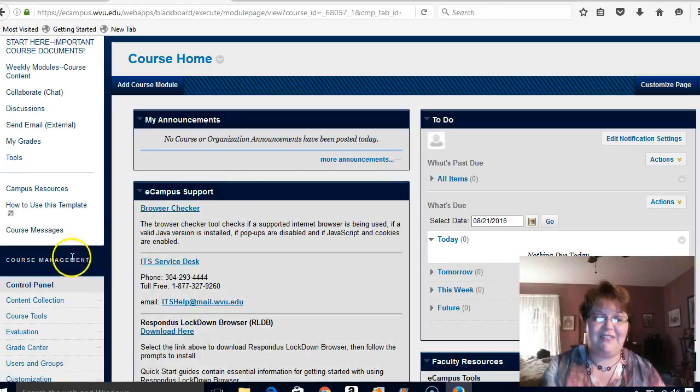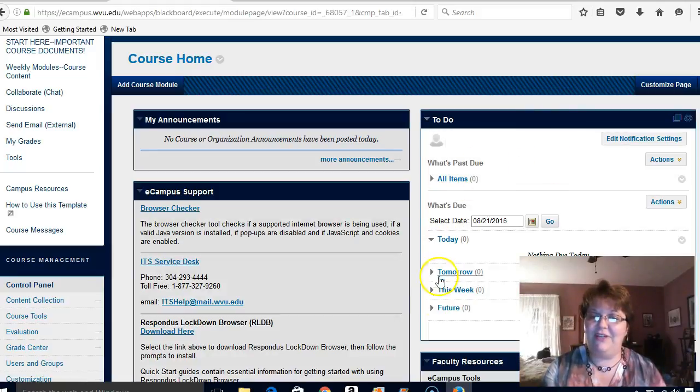Okay. Something else that's important here is this ITS service desk information. If you're having any kind of technology problems with your laptop, with logging into your different accounts, whether it's eCampus or Mix or anything else, they are the ones that can help you to get those kind of problems straightened out. I can't. I'm not that great with technology, as you'll see with this video probably, but I can fix it if it's something that I've done wrong on my end. But if it is something wrong with your account or your computer, unfortunately, I can't help you. You'll have to call the professionals for help with that.